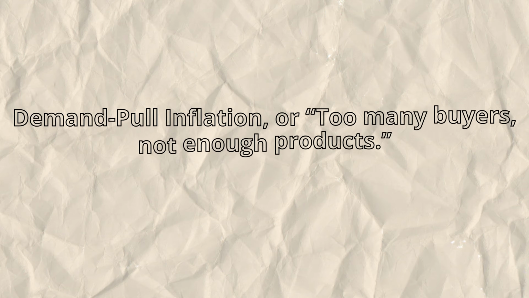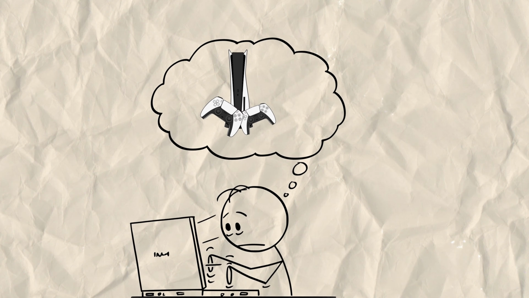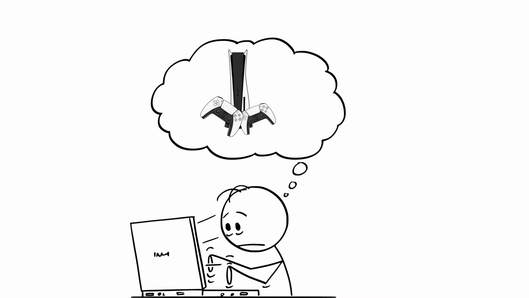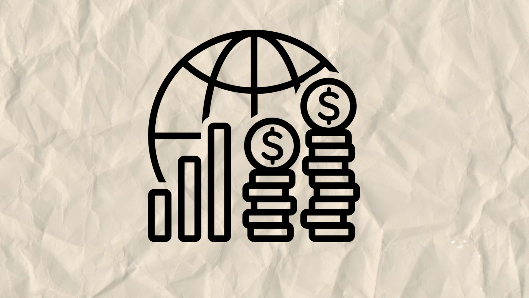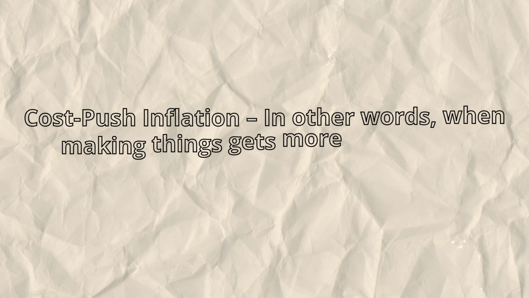Let's break this down. Demand pull inflation, or too many buyers, not enough products. Imagine a new PlayStation is released, but there are only a few available. Everyone wants one, so sellers increase the price because people are willing to pay more. This happens in the economy when demand for goods and services is higher than what's available, causing prices to rise. For example, during holiday seasons, flight tickets become expensive because more people are traveling, but there are only so many seats on planes.